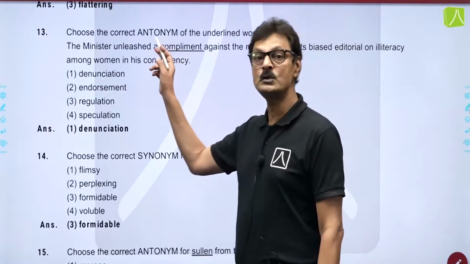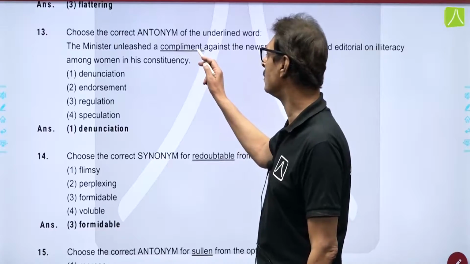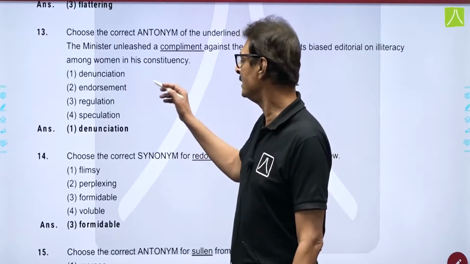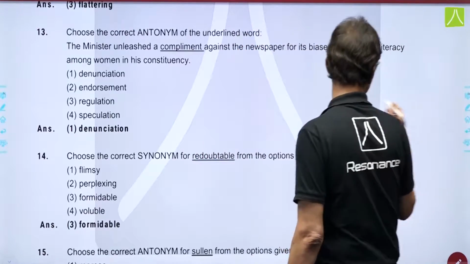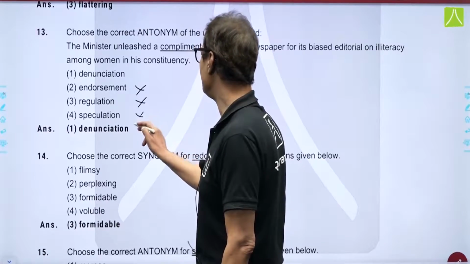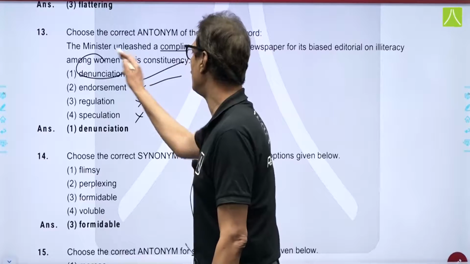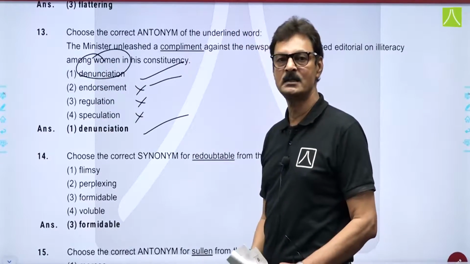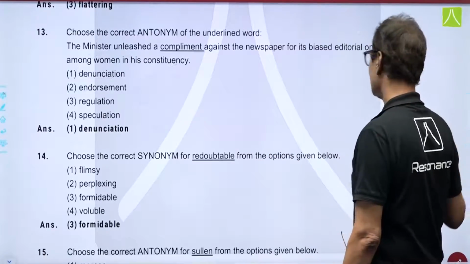Now, you have to choose the correct antonym, the opposite, of the word compliment. Compliment is to appreciate, and out of this, endorsement, to agree, is incorrect. This is the incorrect one. Regulate becomes incorrect. Speculation, to make a guess, is incorrect. So, the only correct option for this is option number 1, that is denunciation. So, option number 1 is the correct answer, the antonym for the word compliment.